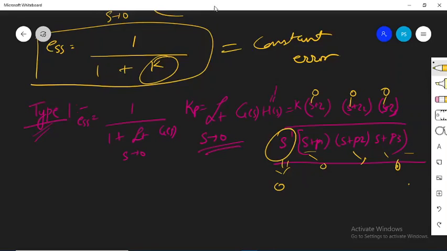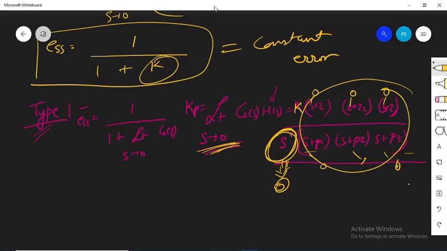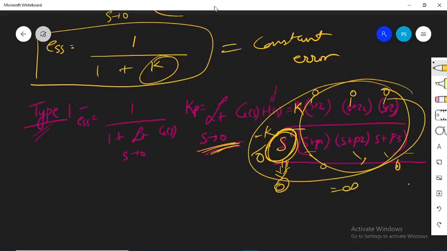Now here the denominator is having a pole at the origin, and if you apply s tending to 0, then this will also become equal to 0. This whole thing is going to have a constant value, but what about this? K divided by s, or something divided by s, where s is equal to 0. So this becomes 1 divided by some constant value divided by 0. This whole expression is going to become infinite, or I can say that Kp value is going to become infinite when we are considering type 1 system.